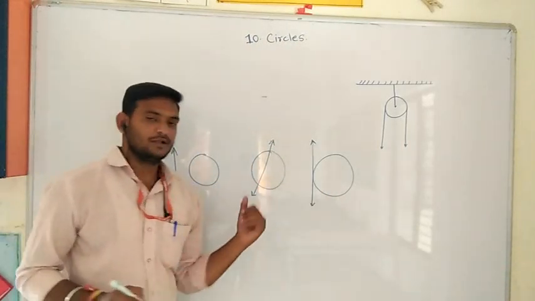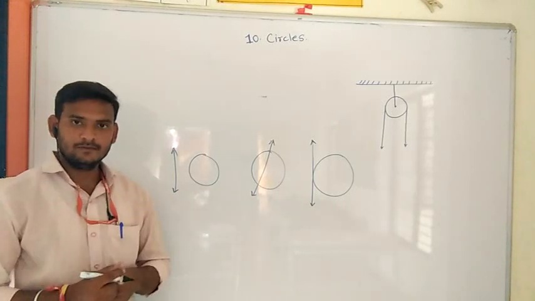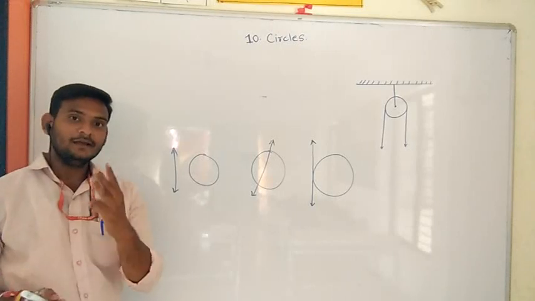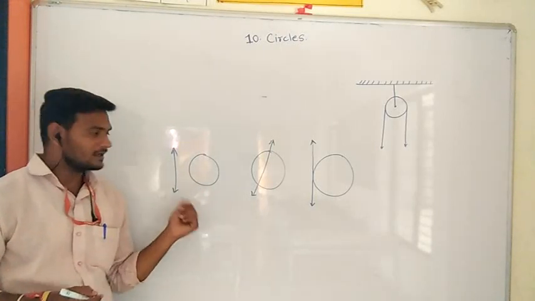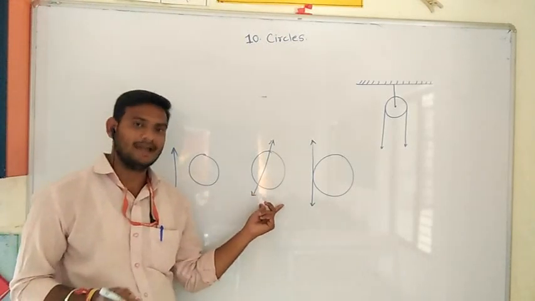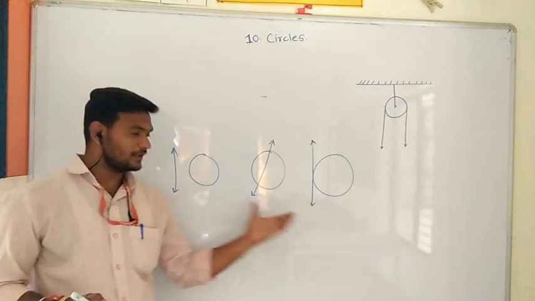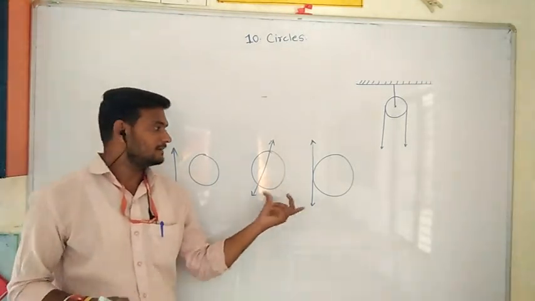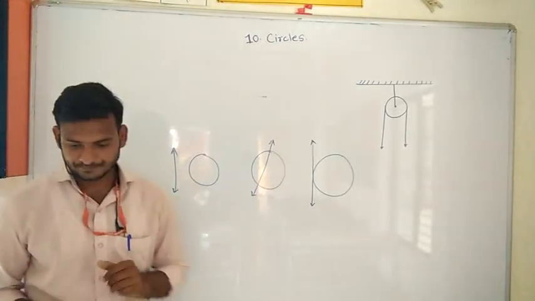Excepting these three figures, can we draw another figure? No. There are only three cases. Either the line PQ is non-intersecting to the circle, or line PQ may be secant, or line PQ may be tangent. Excepting these three cases, will another case come? No. There are only 3 possibilities of these figures. Okay.